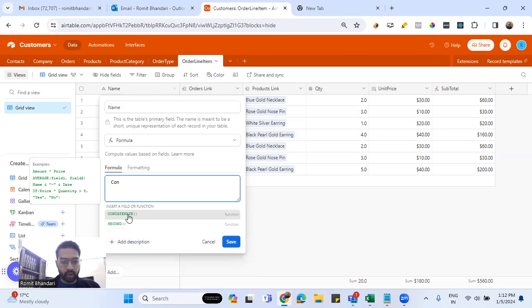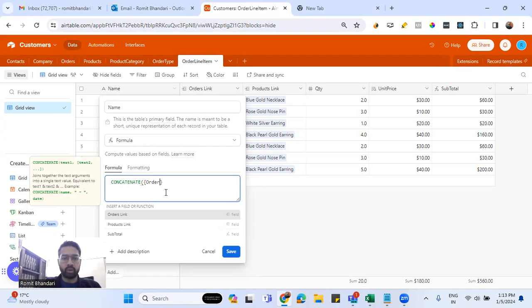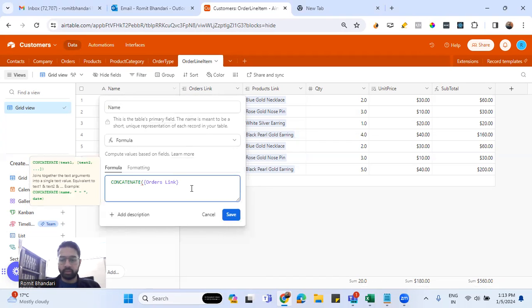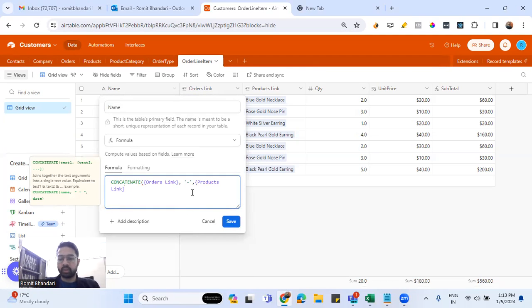When I try to give the concatenate spelling, automatically the function suggestion comes up, and here I need to first put the order number or the order link field, comma. I can put a dash and then the products link, which would give me the name of the order and the name of the product. It could be IDs as well, depending on what the requirement is. But with concatenate and using a formula field, you can have a name for a particular record in this table.